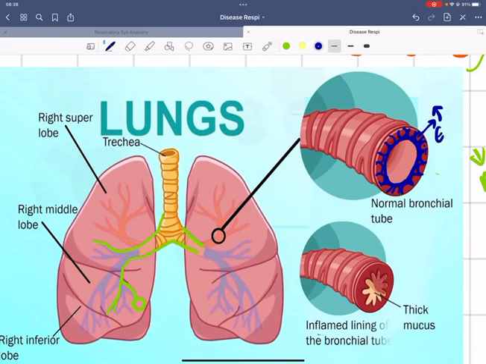Likewise, there occurs edema, infection and then inflammation, and fibrosis. Due to all of these reasons, the size or diameter of the bronchi, the airway through which the air goes inside or outside, decreases.